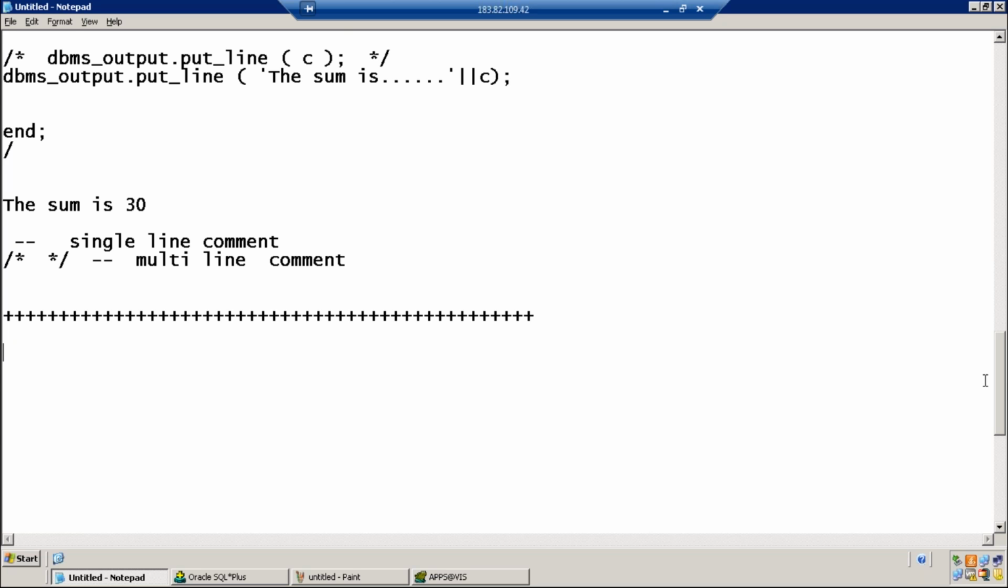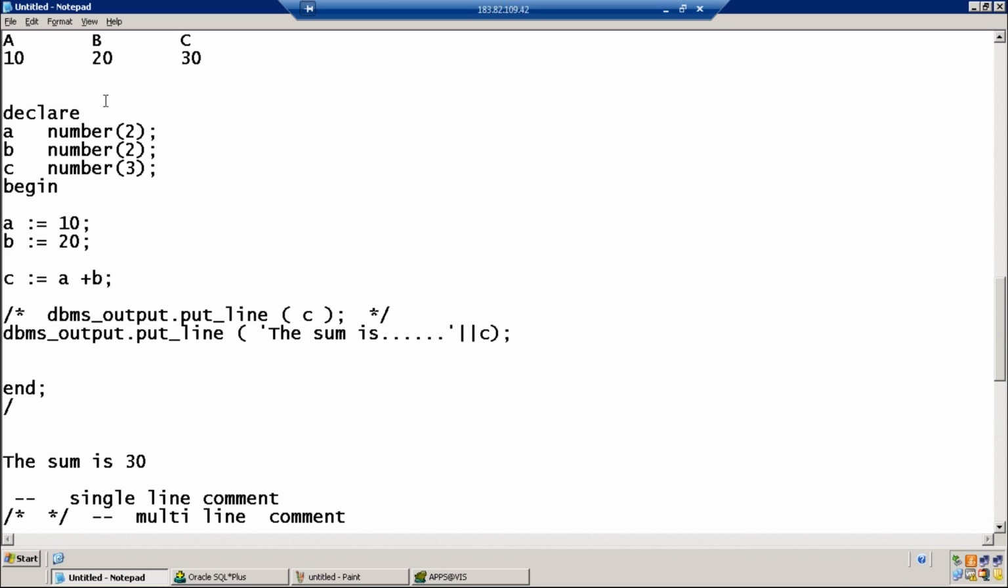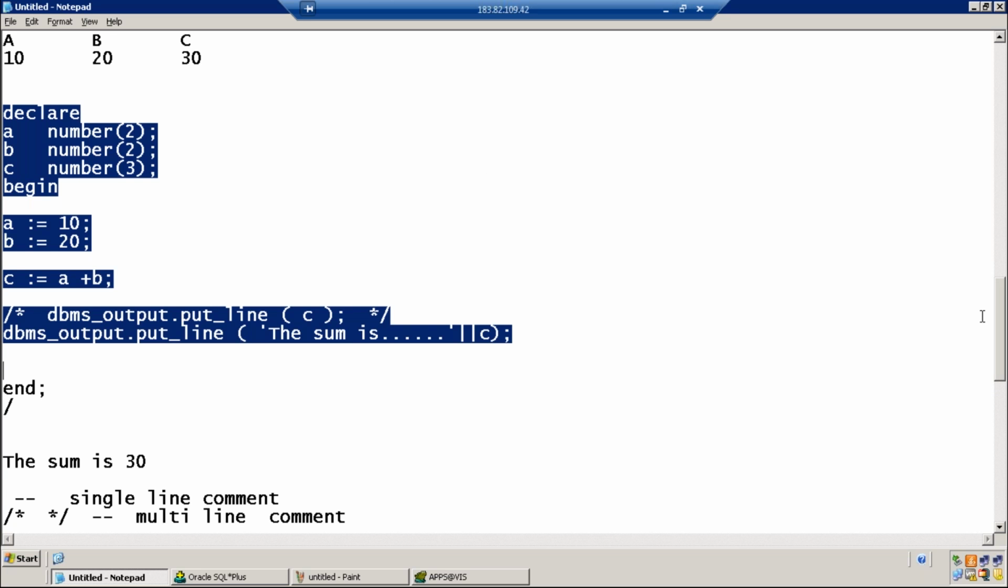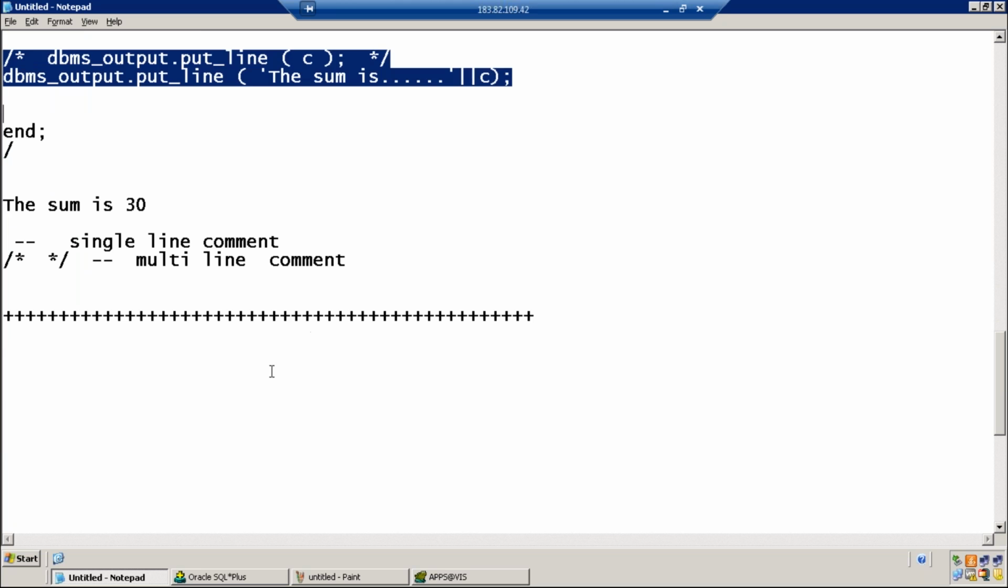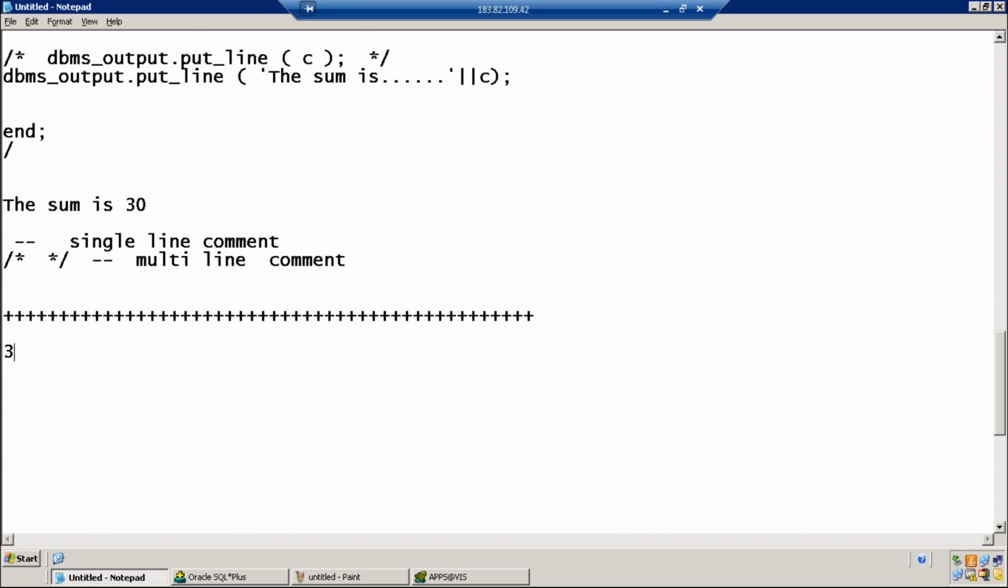Okay. Any doubts in this program, Dilavar? Yeah, it's fine. Let's move to the next program. As of now, it's fine. Let's see another example.